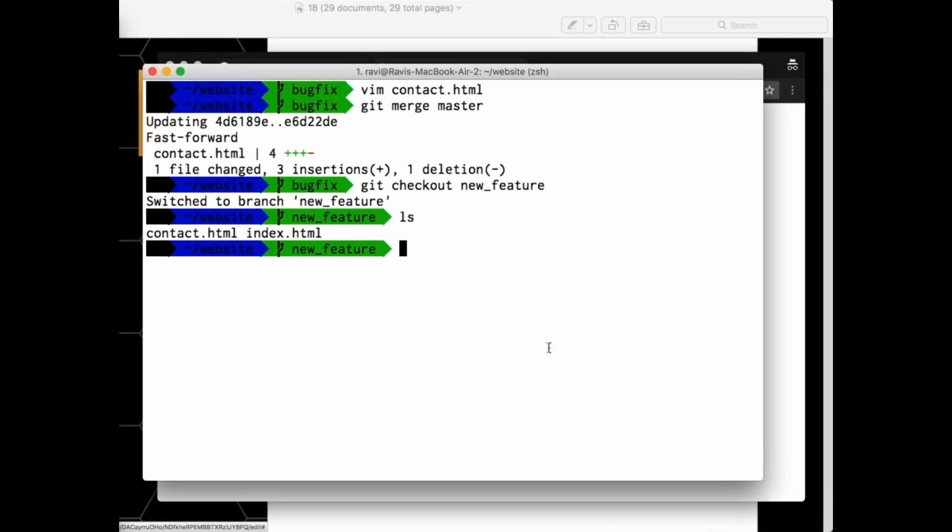Yes. That's the reason why I can fix the bugs in my bug fix branch. Then I can merge it to my new feature branch. Then I can implement new features. Then I can merge this into my master branch. So that's what I'm going to do.